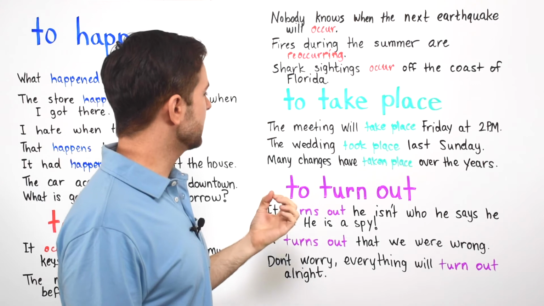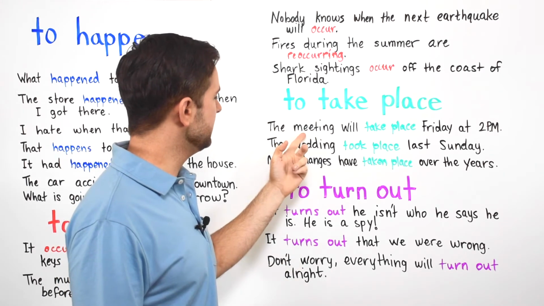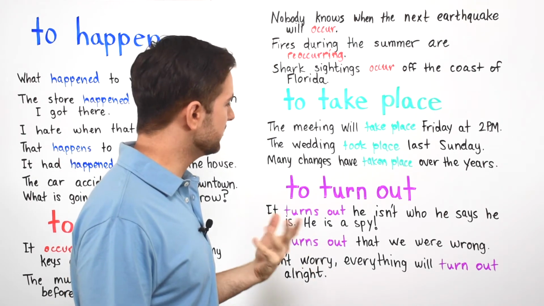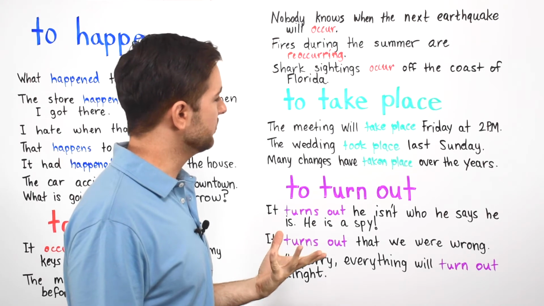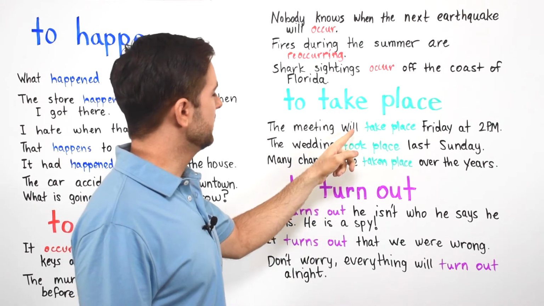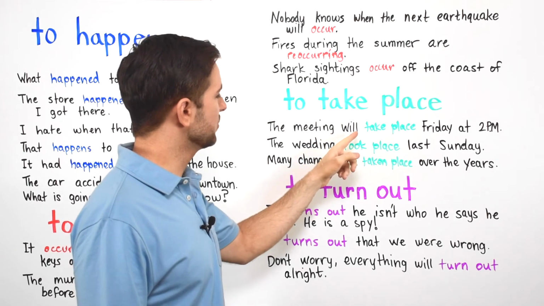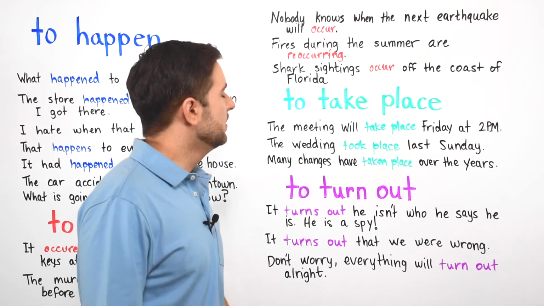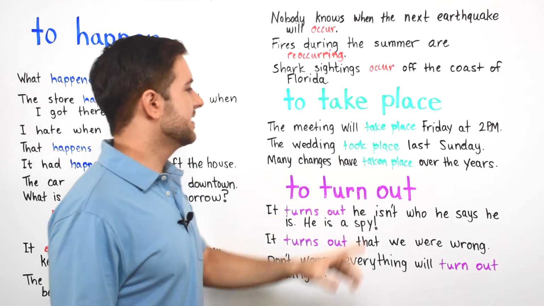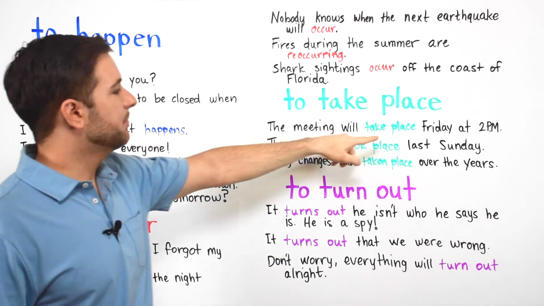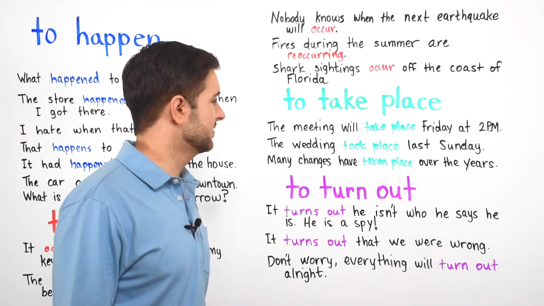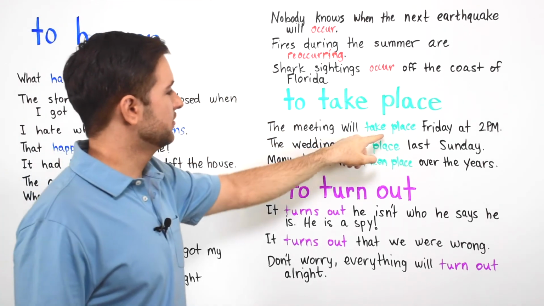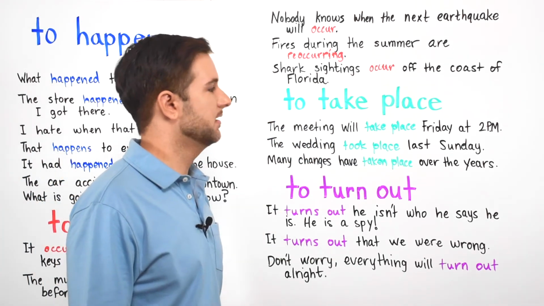So you're talking about a scheduled event. Maybe a meeting at work, or a meeting with a realtor, or an appointment with somebody. In any case, the meeting or your appointment will take place. It will happen Friday at 2 p.m. Sometimes you'll hear people say the meeting will happen Friday at 2 p.m., but it doesn't sound as good as when you say the meeting will take place Friday at 2 p.m.